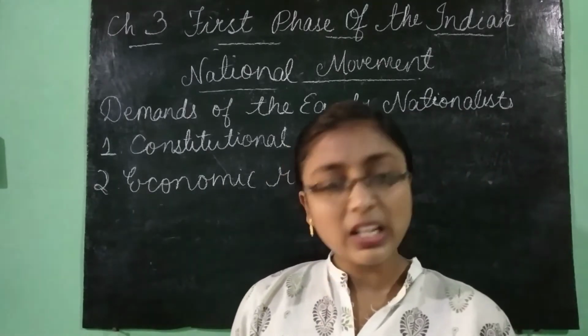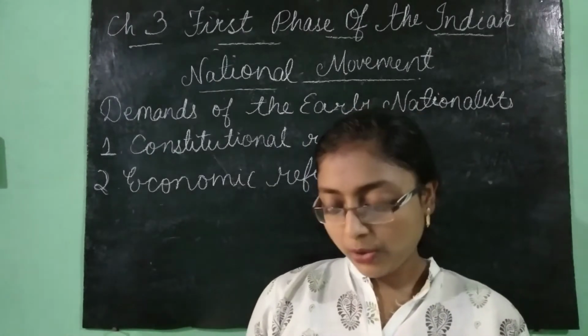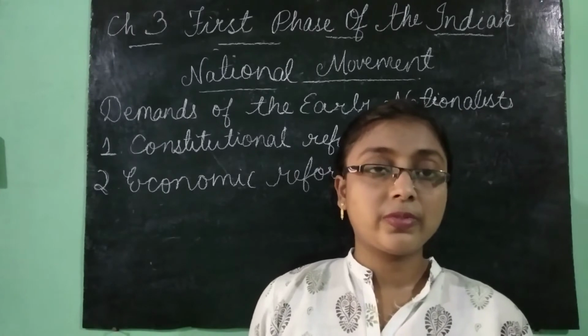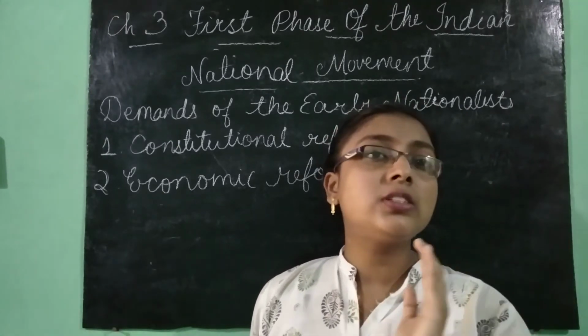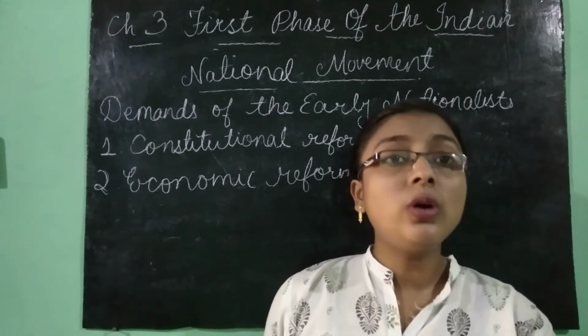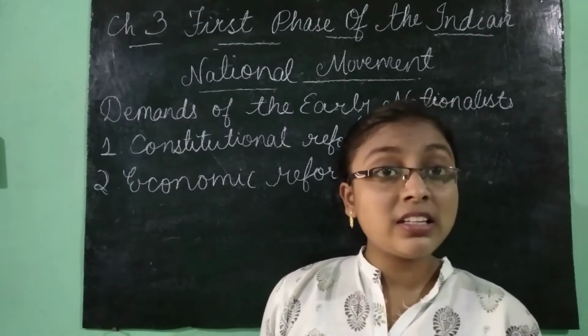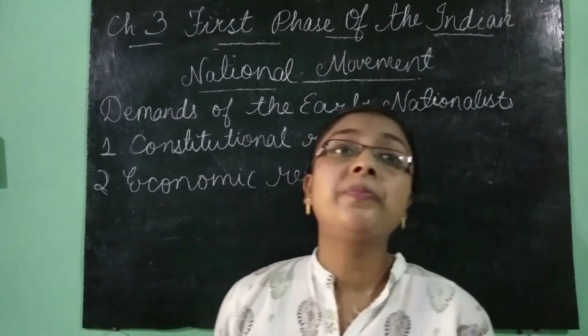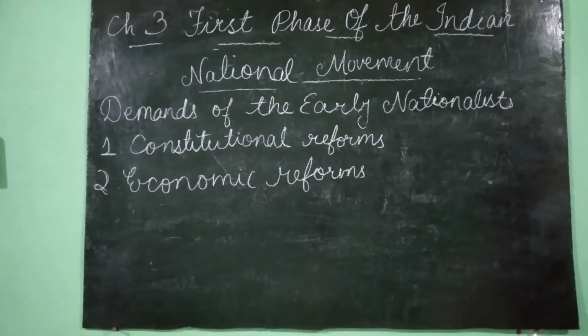Okay. They wanted that the land revenue that was collected from the peasants should be reduced. Because at that time exorbitant levels of taxes were imposed on these peasants, and it was very difficult for them to pay their tax, and as a result they led a miserable life. So they said that the land revenue should be decreased, so that the unjust demands of the zamindars against the peasants would also decrease.